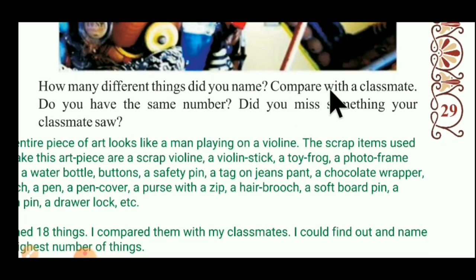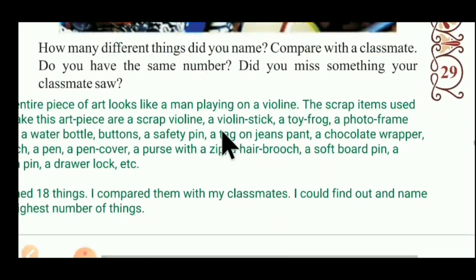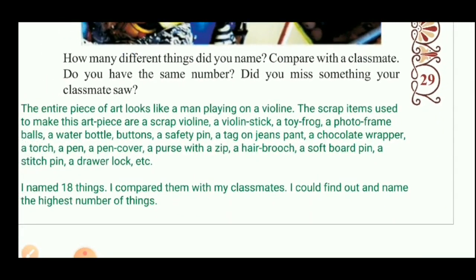Compare with a classmate. Now compare your list with your classmate. Do you have the same number as your classmate found from that picture? Did you miss something your classmate saw? If your classmate sees something and you cannot see those things, did you miss something from that picture? So here the answer to that question is given. You have to understand that answer.